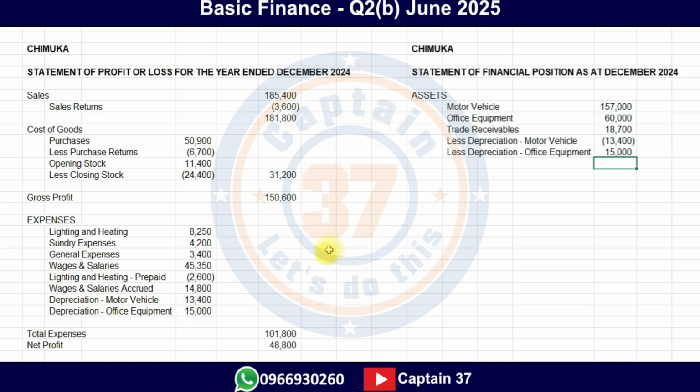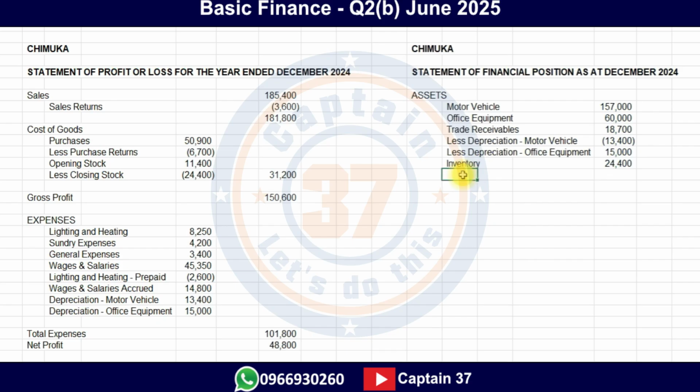Is this it? Our assets, is that all? The answer is no. You also have to include inventory where that is given. And which inventory in this particular case? The closing stock, the 24,400. So we'll put here 24,400. The inventory needs to be included.